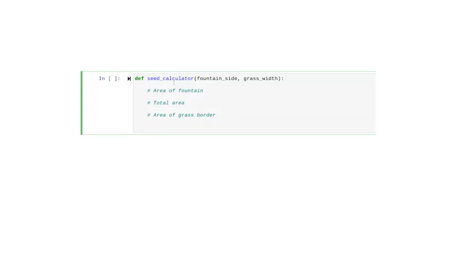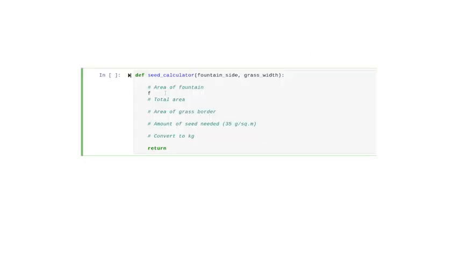Then, we'll calculate the amount of seed we'll need, which is 35 grams per square meter. We'll have to convert that to kilograms because that's what we said the function would output. And finally, we have the return statement. So let's review what we've done. We use comments to create a logical scaffolding before writing any code in the body of this function. In other words, we use comments to break down the thought process that outlines each segment of code that we'll need in order to meet our goal. The only thing left for us to do is fill it in with code step by step.